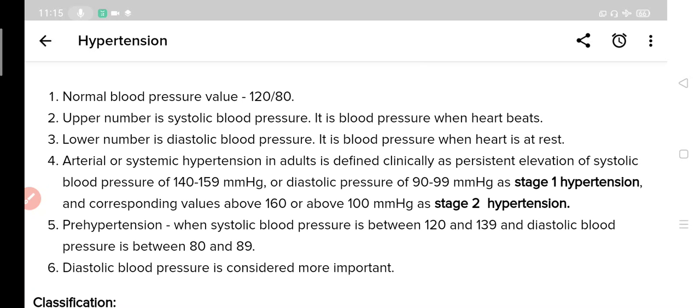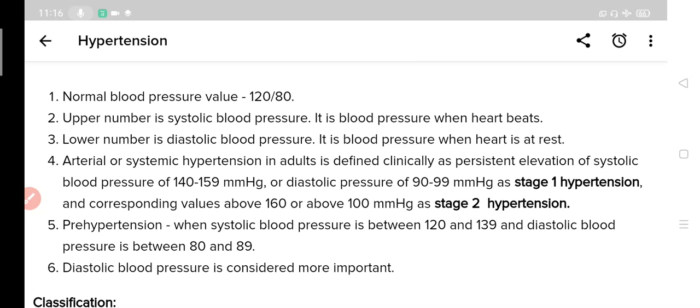If systolic pressure is between 120 and 140, it is called pre-hypertension. That means the patient is not yet considered hypertensive, but is at risk of developing hypertension. So if systolic blood pressure is between 120 to 140, we should monitor the patient closely with regular checkups and lifestyle modification.